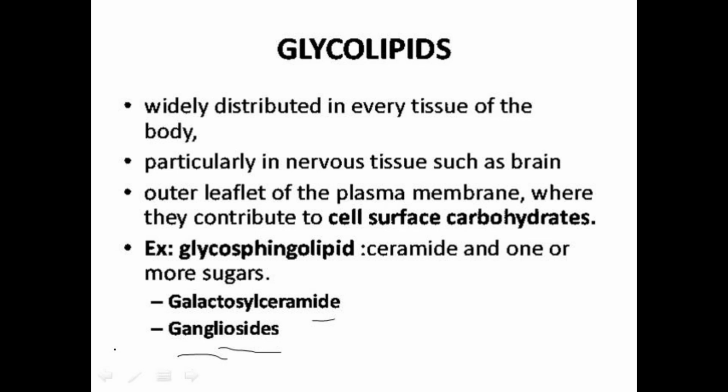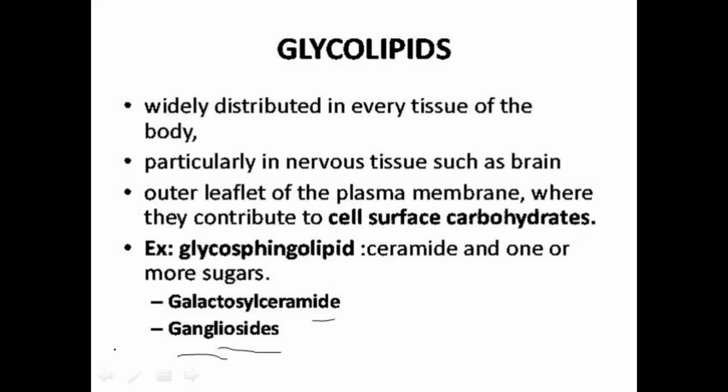Okay, and the main gangliosides that are present in our brain may be of GM1. That means these are gangliosides. These are classified into GM1, GM2, and like that, depending upon the number of carbohydrate units that are attached to the lipid molecules. These can be classified into GM1, GM2, GM3, like that.